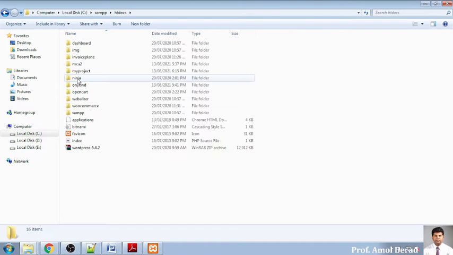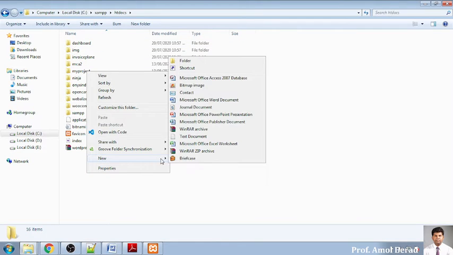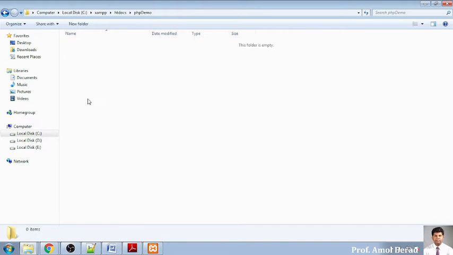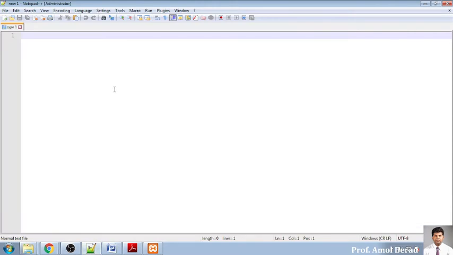In htdocs, you can create your own folder. I will be creating my project folder here, and I will name it PHP demo. This is the name of my project. PHP D is in uppercase, so you have to follow this nomenclature. You double click it and enter into this folder, and here you will be writing code. What I'll do is go into my notepad and create one small HTML file.